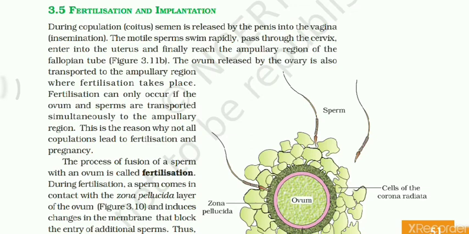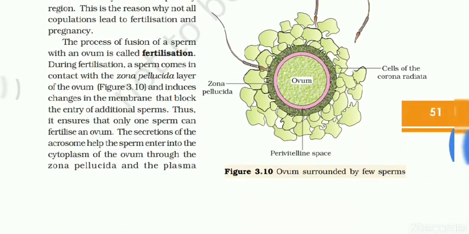If the travelling of the sperms into the ampullary region and the reaching of the ovum into the ampullary region do not take place together, and there is a delay, then there will be no chance of fertilization. So simultaneously both of them have to be available inside the ampullary lumen. The process of the fusion of a sperm with the ovum is called fertilization.